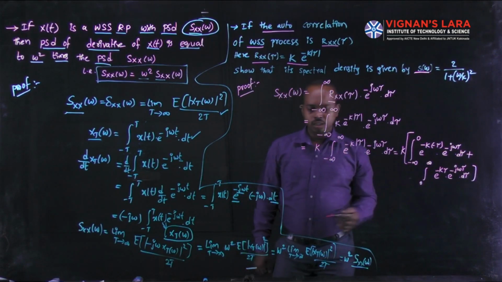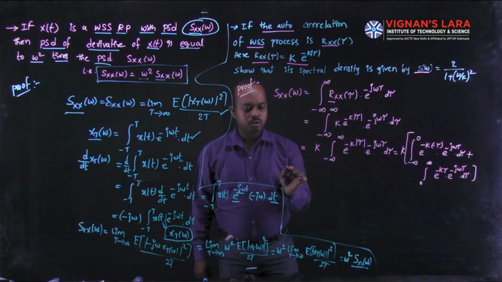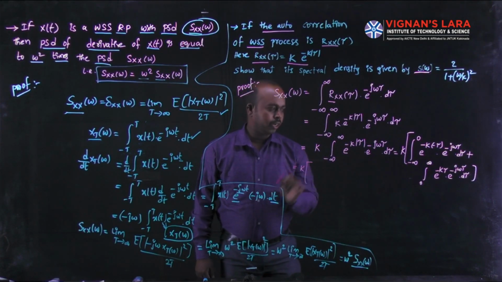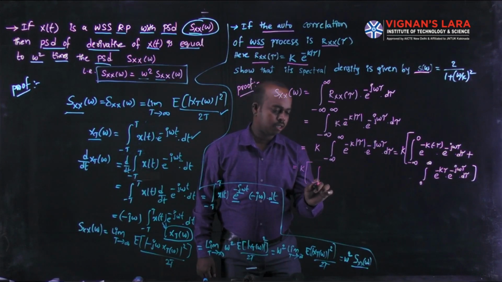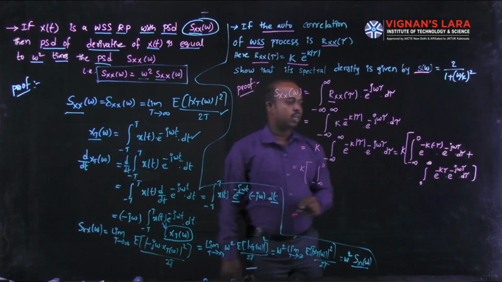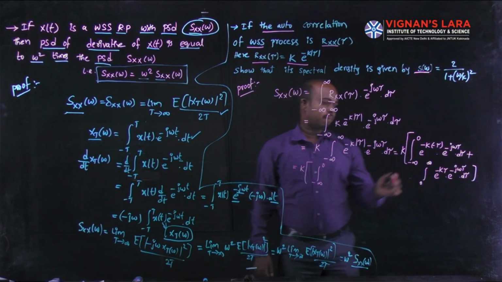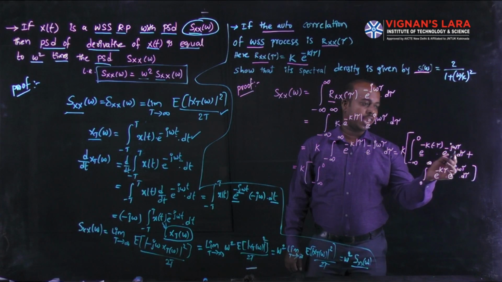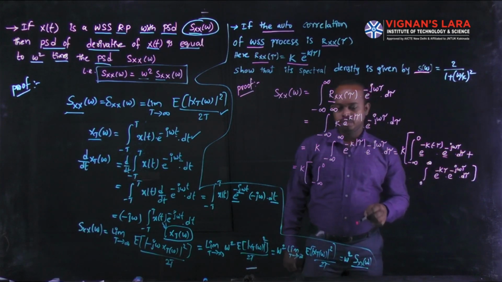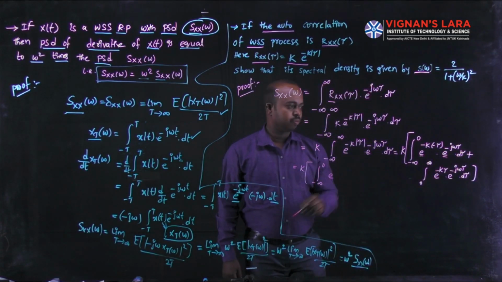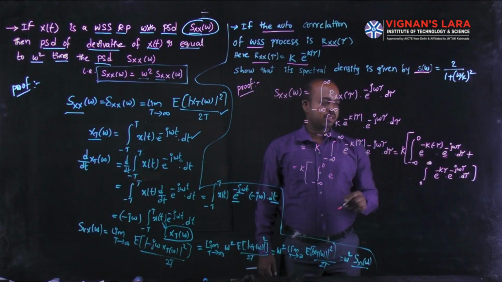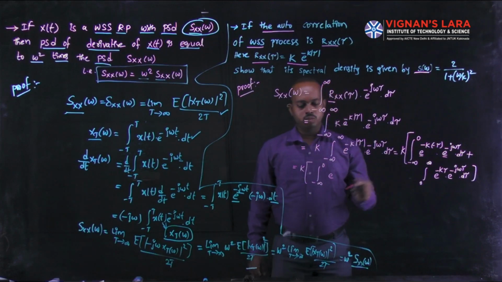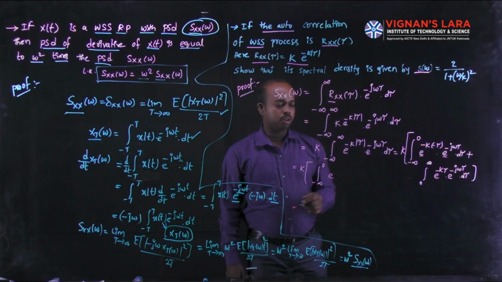Now we can write the simplified form of the terms: k into the integral from minus infinite to 0. Here the bases are equal, exponential and exponential, so we can add the powers of the exponentials. Those powers are minus into minus is plus k tau, and here minus j omega tau. From these two terms we can take tau as common.